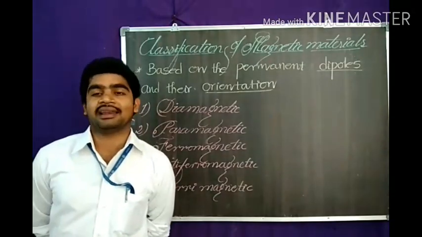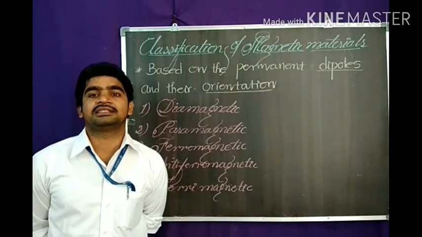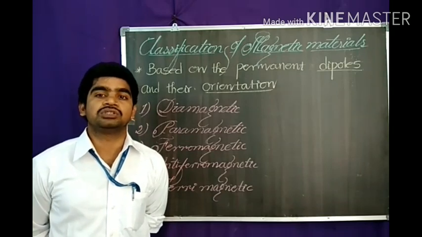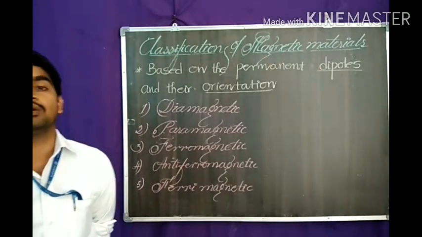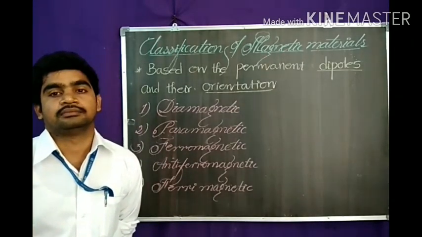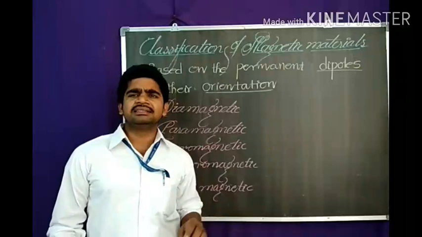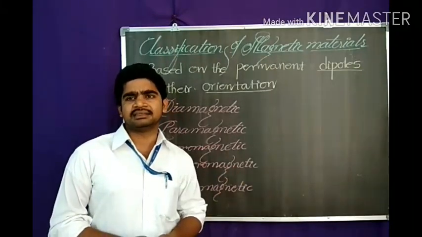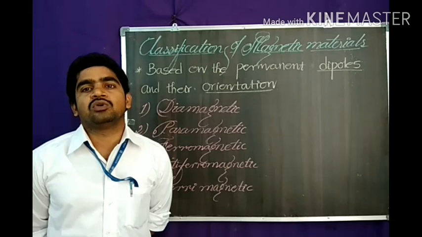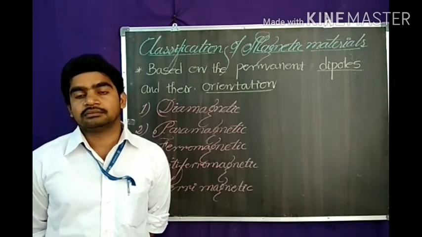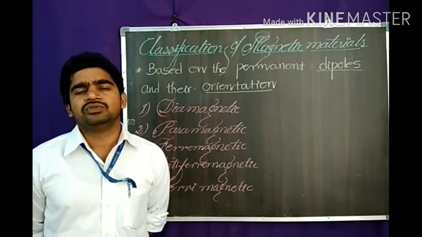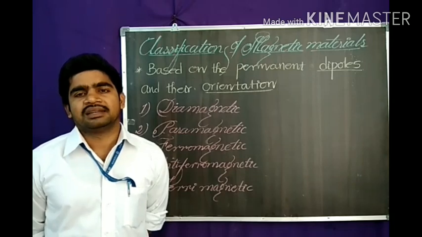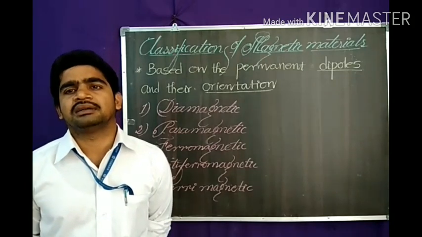Materials which are weakly magnetized in a direction opposite to the applied magnetic field are called diamagnetic materials. This phenomenon is called diamagnetism. These materials are repelled by magnets. In these materials, there is no permanent dipole moment. Due to this, magnetic effects are very small, because you need a permanent dipole moment; otherwise these materials are not magnets.